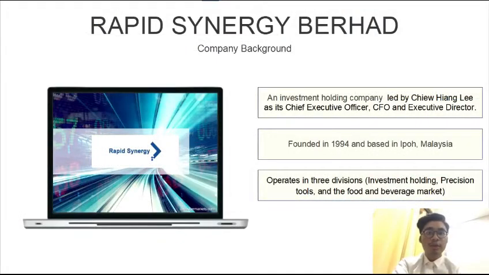Next, we move on to Rapid Synergy Berhad. Rapid Synergy Berhad is an investment holding company that was led by Chu Hyang Lee and was founded in 1994 and based in Ipoh, Malaysia. This company also operates in three divisions, which are investment holding, precision tools, and the food and beverage market.